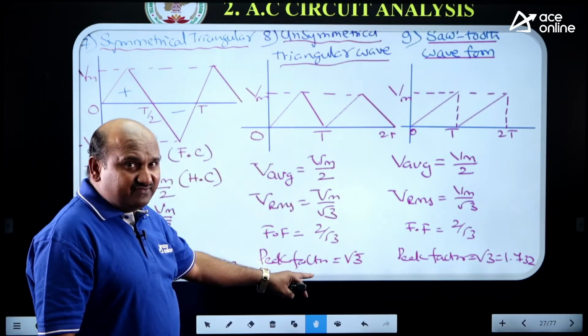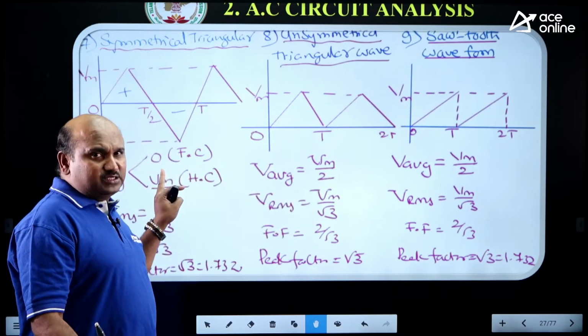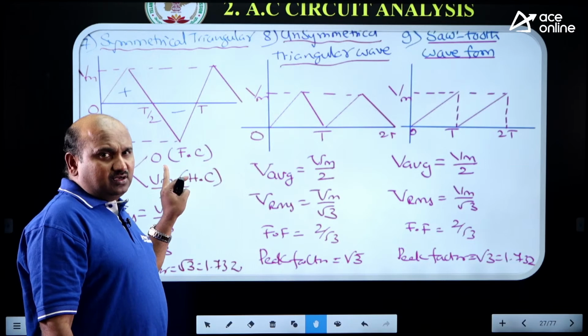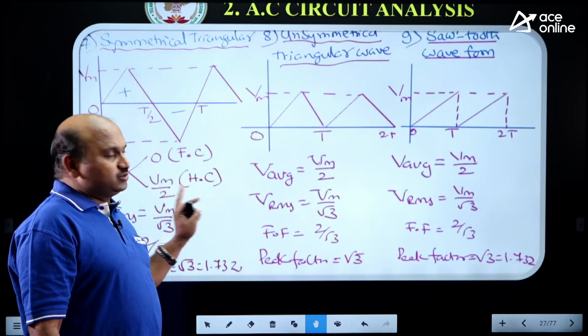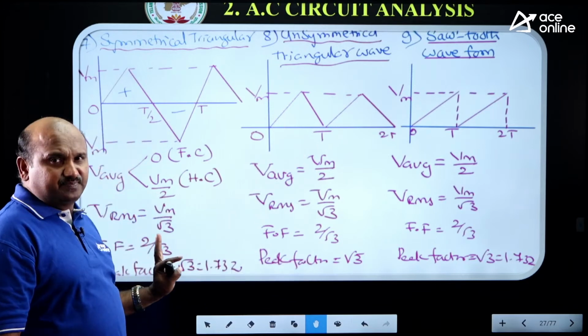And triangular waveform, unsymmetrical triangular waveform also here, symmetrical, if we take the full cycle, it is 0. If we take the half cycle, Vm by 2. Like that here, values are same. These values are same. Right?